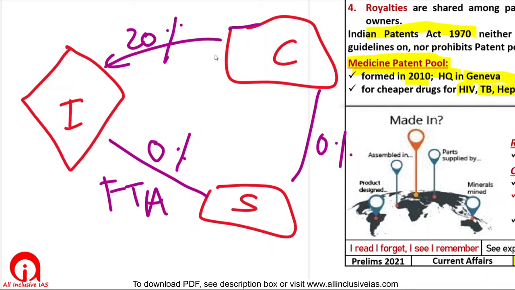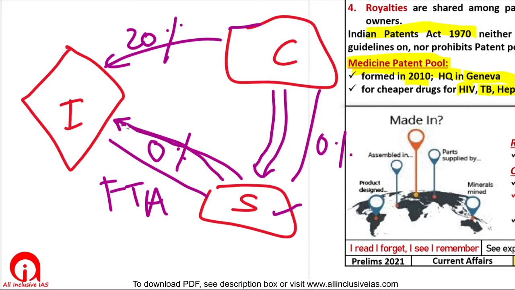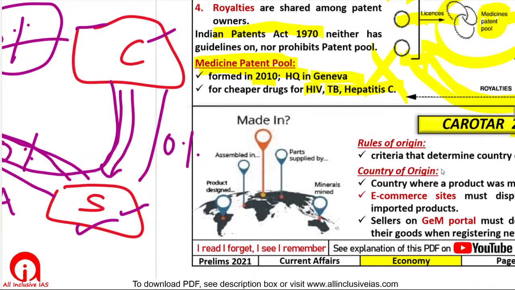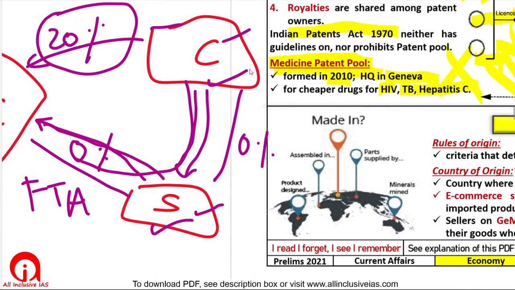What a Chinese company will do is, they still want to sell to India at a cheap rate, so they will export things to a company in Singapore, and that company in Singapore will export to India. So this trade happened at 0%. This also happened at 0%. Therefore, things came from China to India via Singapore at 0% instead of 20%. On that product we will read that the country of import is Singapore, but actually things came from China. So the country of import is not relevant. What is relevant is the country of origin. Where did those products originate?